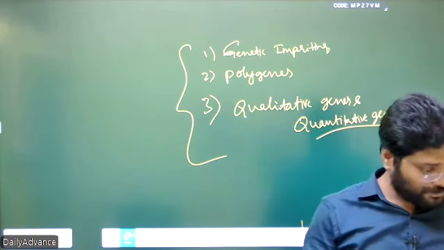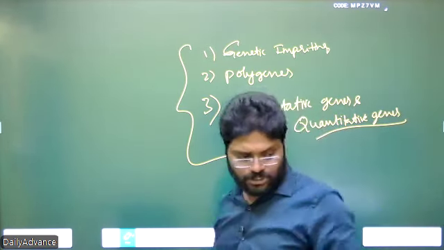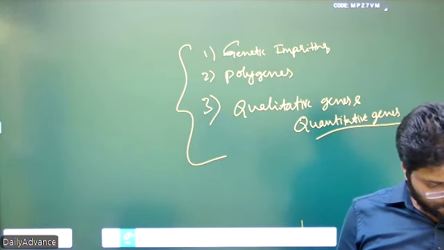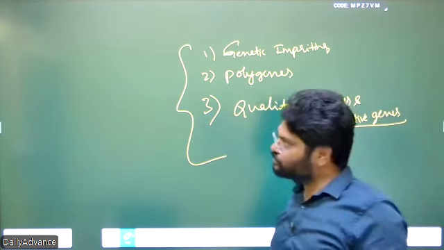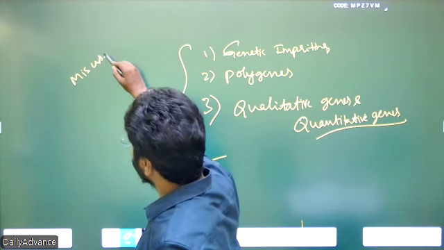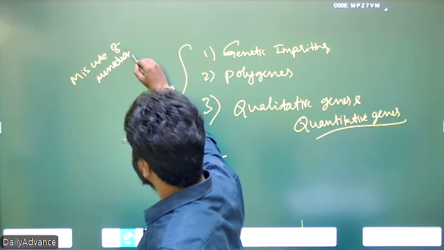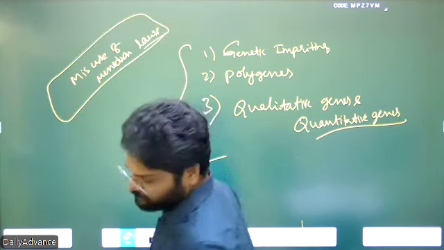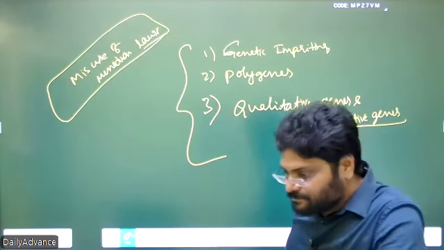If somebody asks you, you can write one term: misuse of Mendelian genetics. We'll discuss it tomorrow. Misuse of Mendelian laws. So what do we mean by misuse of Mendelian laws?